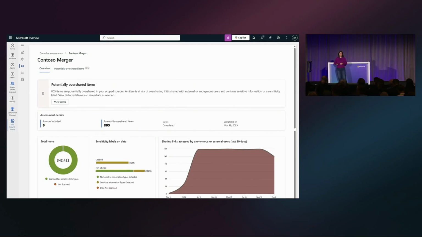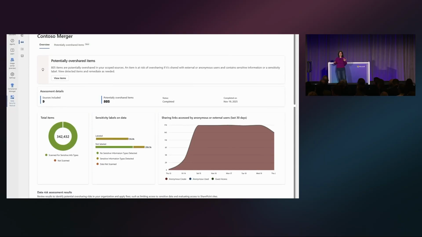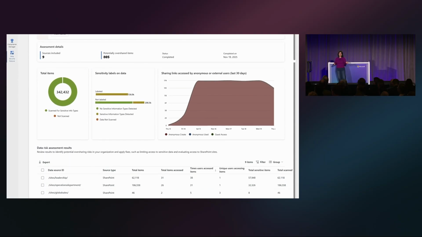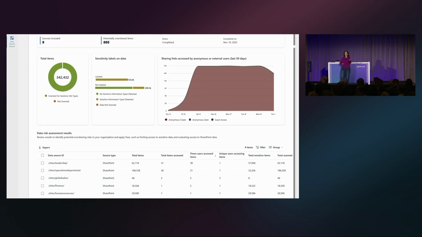So this page has a lot of great information about the sites that I included in this custom assessment. You can see labeled, unlabeled sensitive data, the sharing link trends over time. And then at the bottom is a list of all of the sites that were included in my report and some top-level stats about them.